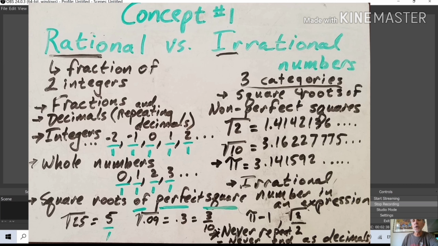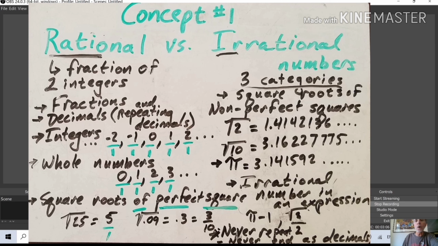Square root of 10, also, it's not half of 10, it's not 5, it's what number times itself equals 10, and of course 3 times 3 is 9, so it's a little bit more than 9, but it's an irrational number. It's not a perfect square. These are perfect squares, rational. Not perfect squares, not rational. The second category of irrational numbers is pi. Remember, pi r squared. It's used in circles.